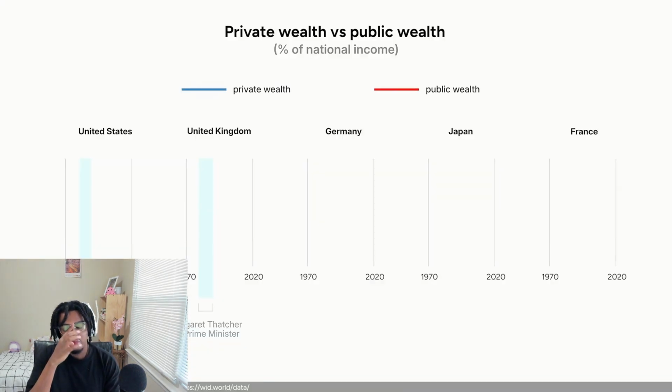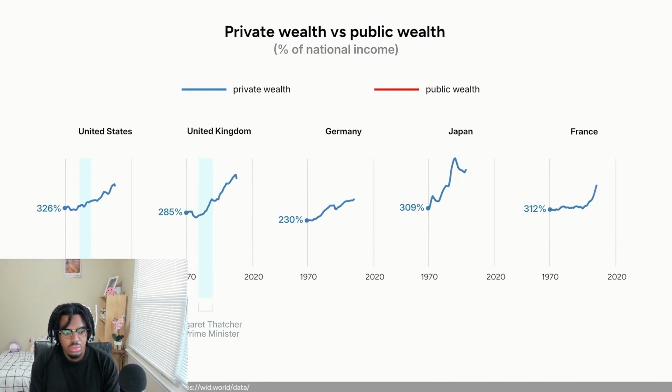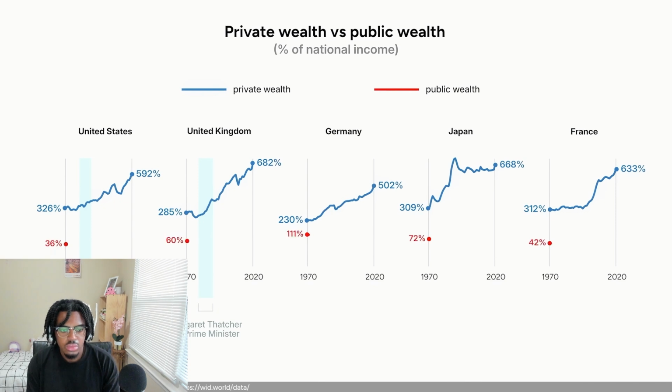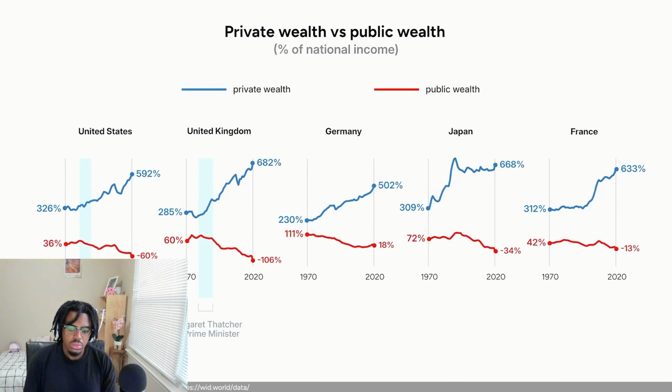They argue that in the 80s, leaders like Ronald Reagan and Margaret Thatcher pushed a series of policies that made private wealth go up and public wealth go down. So their argument here is that if governments own less, then in theory they're less capable of tackling inequality.